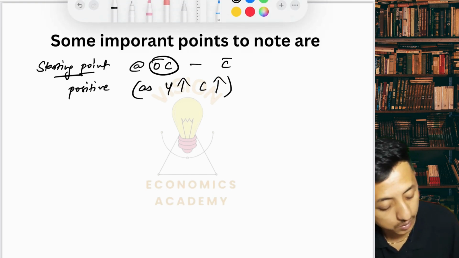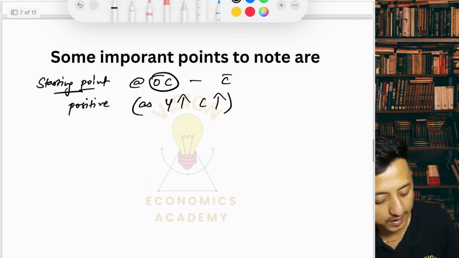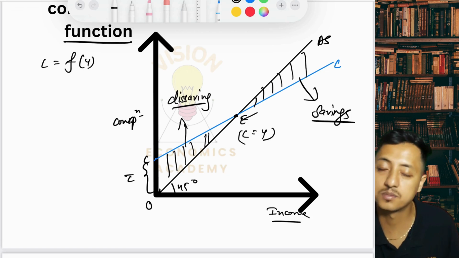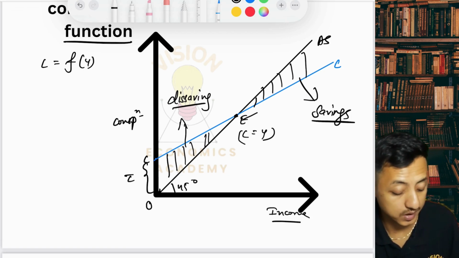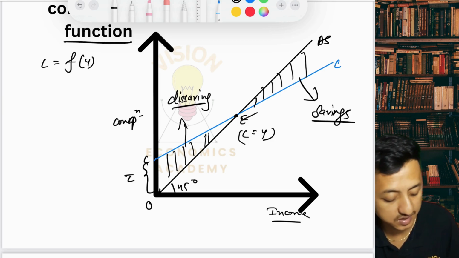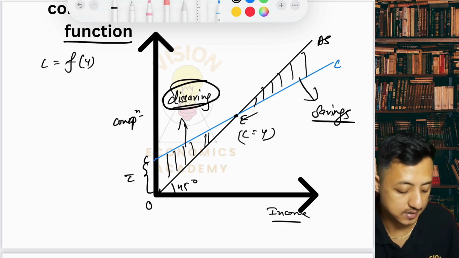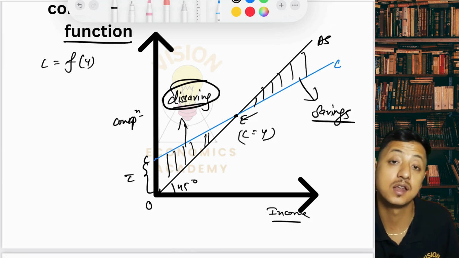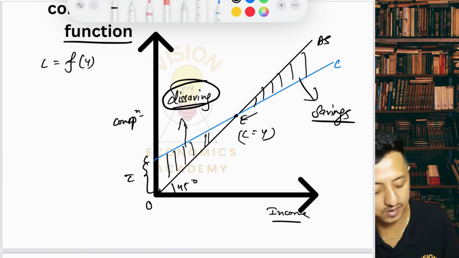Now, as I've already said, the blue line is the consumption, the black line is the income. When income is less than consumption, there is dissavings, right? And when your income is greater than consumption, there is savings, right? That we have to know.